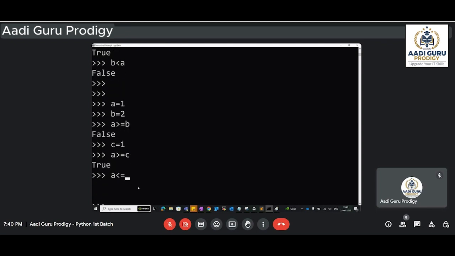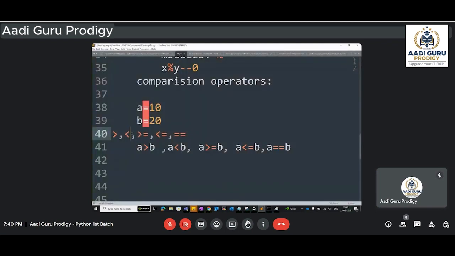So in the same way, a less than or equal to c. A is lesser or it may be equal to the c. So that is what about this one, greater than, less than. I am not spending much time on this because already you might have seen these symbols in your schools, like greater than, less than. They are simple. Just comparing it, greater than, less than, this one too. Now we will focus on these two here.